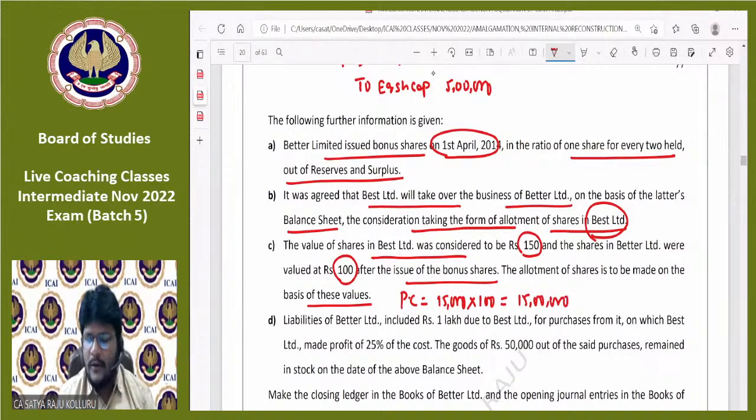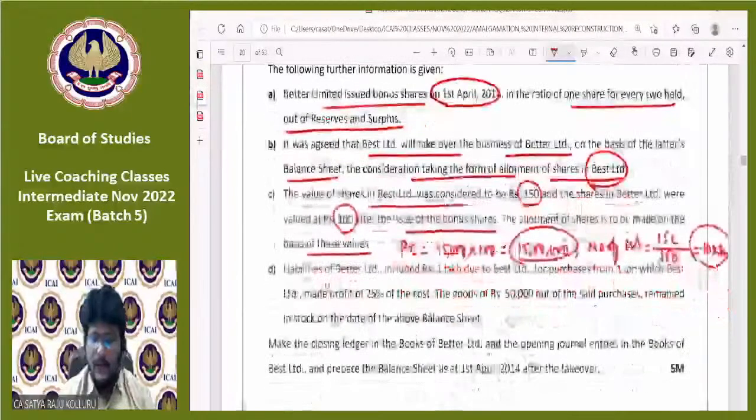But if they ask the question that how many number of shares issued as PC, that is the total intrinsic value of selling company, 15 lakhs divided by intrinsic value per share in the purchasing company, which is 150, that is equal to 10,000 shares. Do you understand? This is the amount of PC. This is number of shares issued as PC. Next, come to point number D.